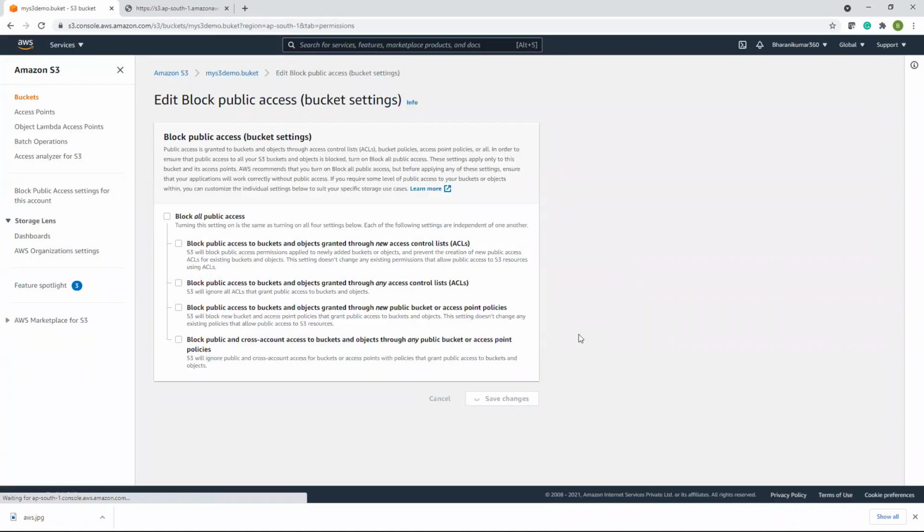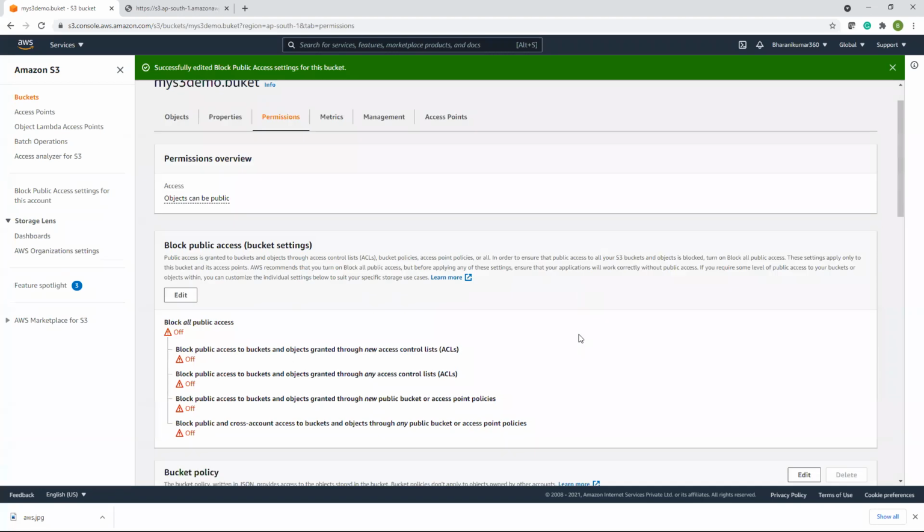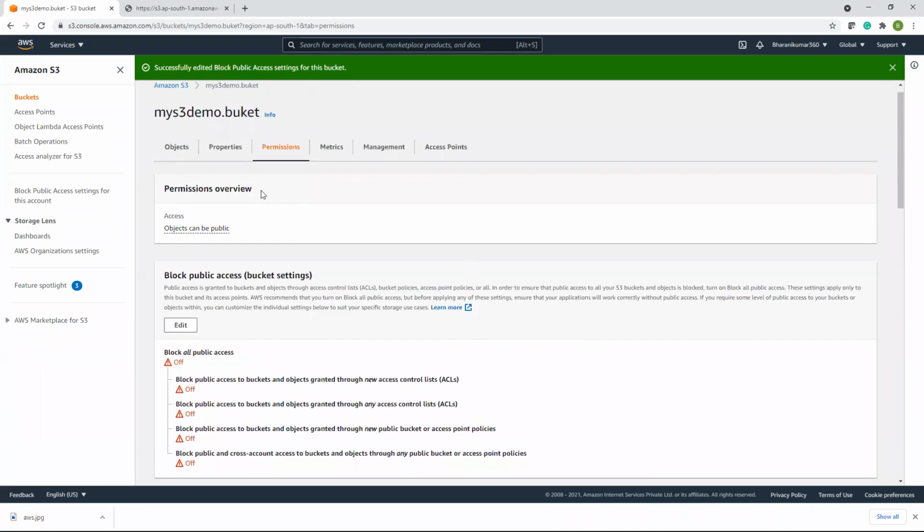Confirm. Yes, and also I will have bucket level permissions and object level permissions. At bucket level, I have disabled blocking. Now it has public access.